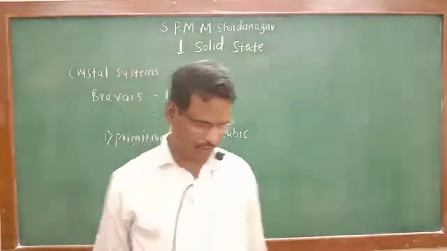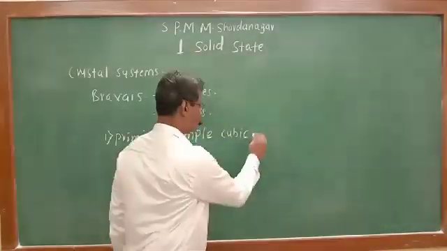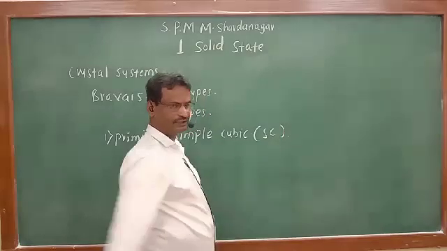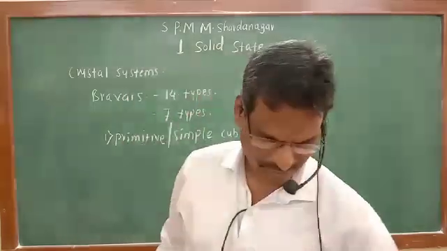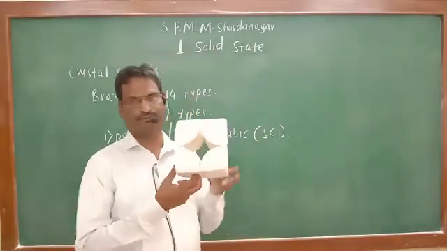Simple cubic unit cell, SC, simple cube, SC. I have explained in the last video also, this is the simple cube.